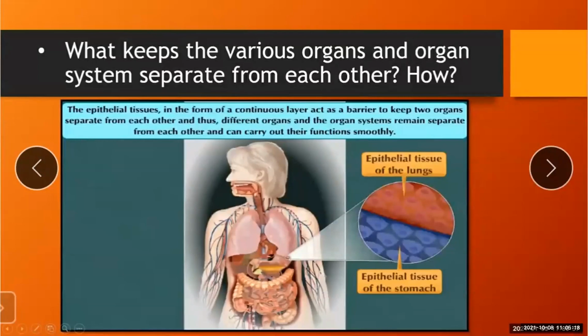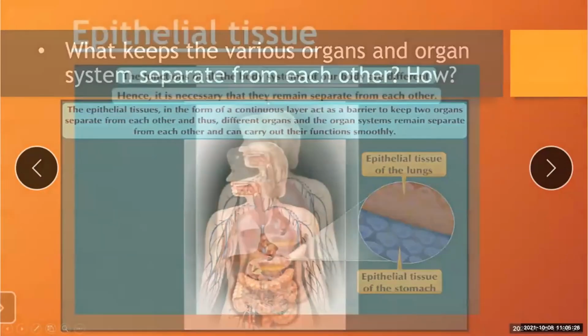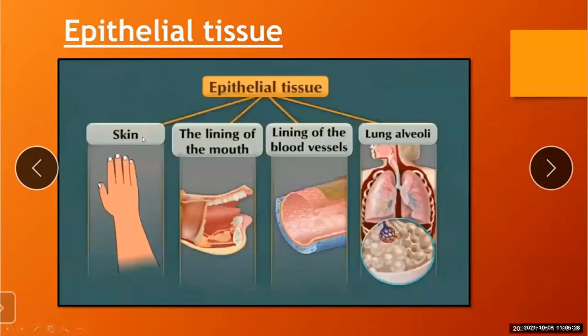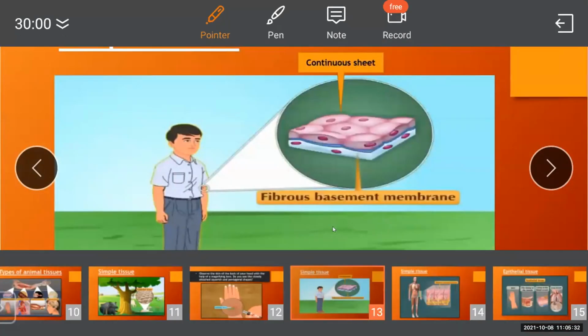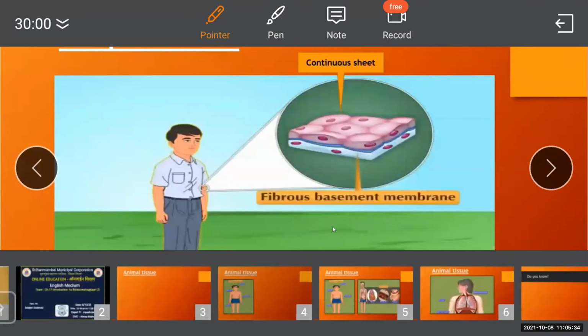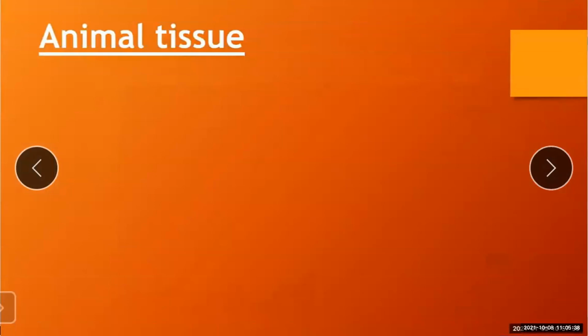Today we have studied about the animal tissues. Now moving back to the slides, we will revise the part. What is our topic today? Animal tissue.